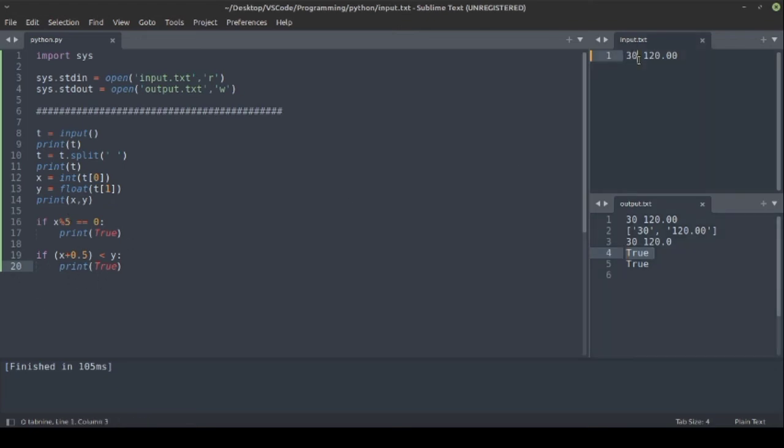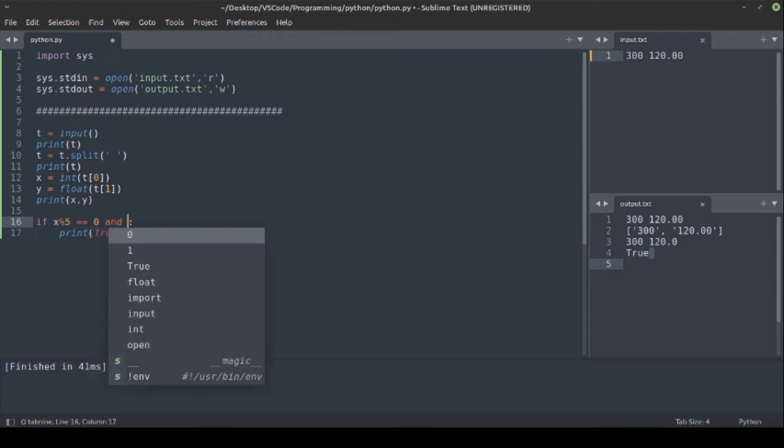If we change this to 300, so X is greater than 120, and execute this, you can see only one true is printed, as X is a multiple of 5 but the second condition is not true. So we can combine both conditions in a single if statement using the AND operator. Let's copy this condition, remove this, add an AND here and paste.